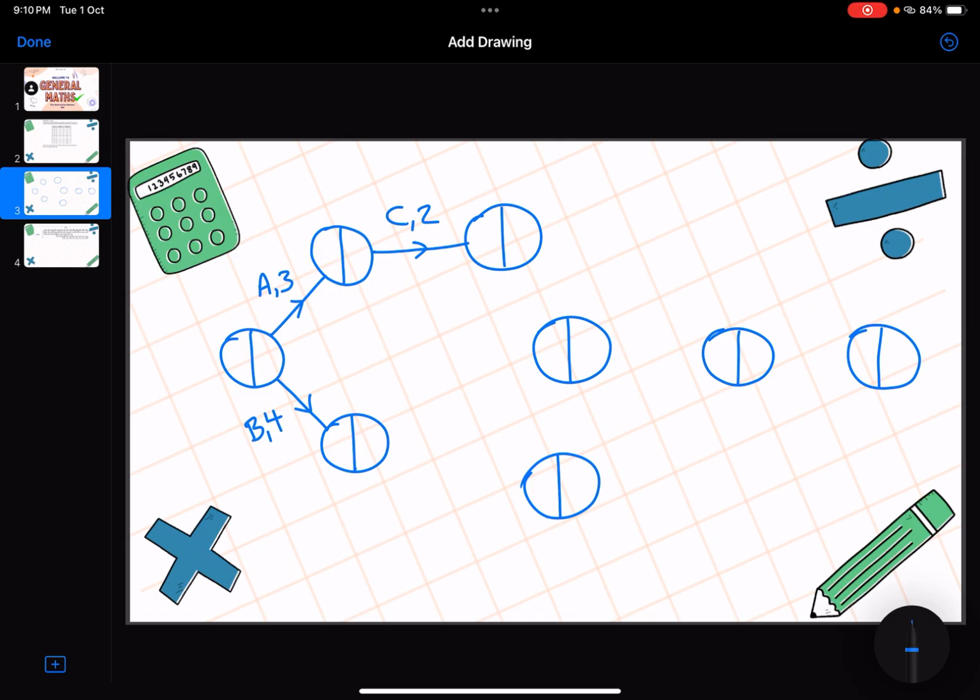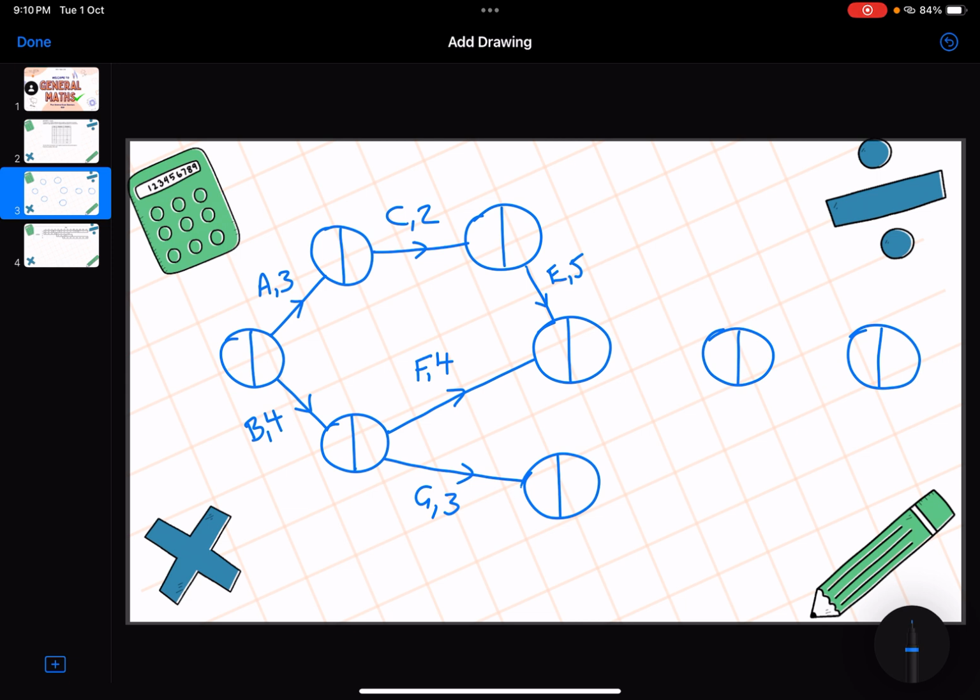Activity F and activity G both have B as an immediate predecessor. So we'll connect this one here. We'll make this one here activity F. It is 4 days. So F, 4. And we'll make this one here activity G, and its duration was 3 days. We've got activity E. Its immediate predecessor was activity C. So we'll connect these ones up here. We'll call this activity E, and its duration was 5 days.